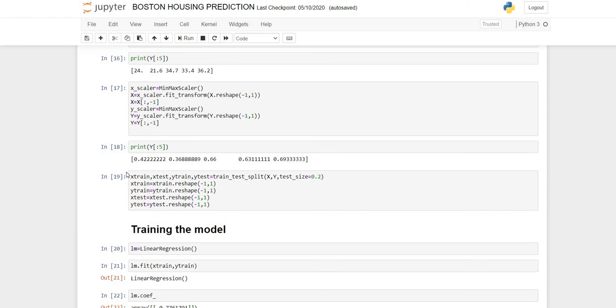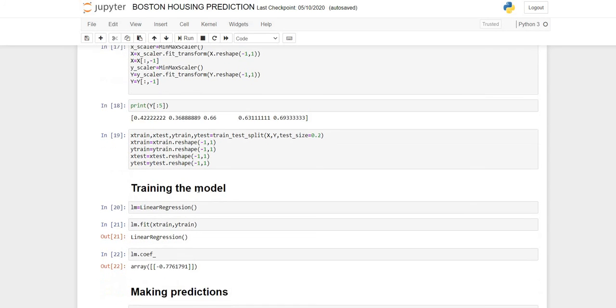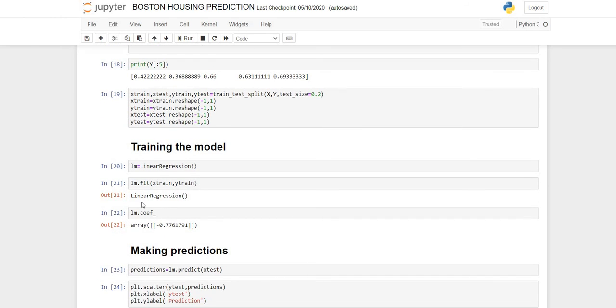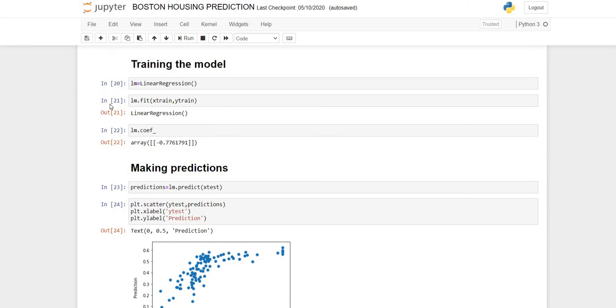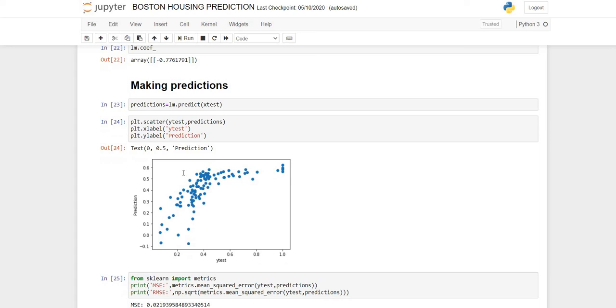Then I have reshaped the variables and used the linear regression algorithm for training my model. Then I have defined the linear regression model, then calculated the linear regression coefficient as you can see here. Next I have predicted my target variable, and stored it in a prediction variable. Then I have plotted a graph between the prediction and target variable as you can see in this diagram.